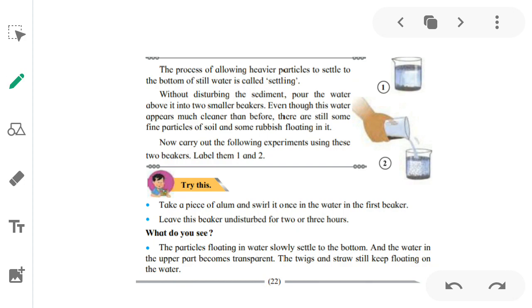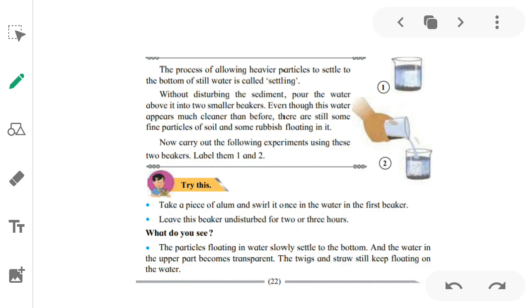Water which doesn't have any movement in it is called still water. So the process of allowing heavier particles to settle to the bottom of still water is called settling. Without disturbing the sediment, pour the water above it into two smaller beakers.